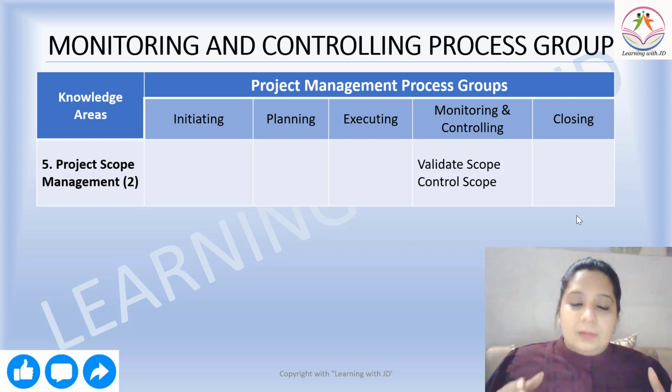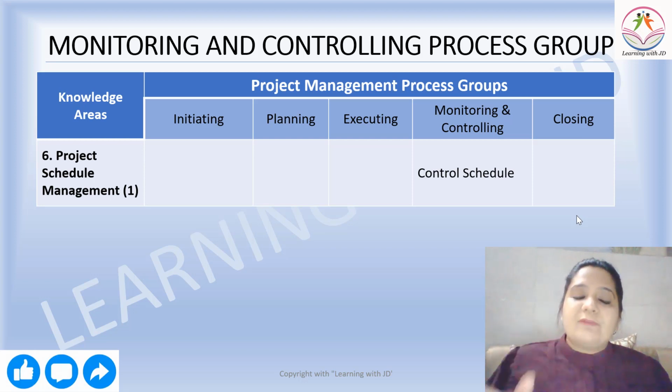So whether the work or the scope is of the initial requirement or part of a change requirement, it has to come to the monitoring and controlling phase for first validating the scope and then controlling the scope. Yeah. Then you have to control your schedule as well. So you are getting it. You first control your scope, so that your scope doesn't have a creep, or you are not doing less than what was mentioned in the scope document.